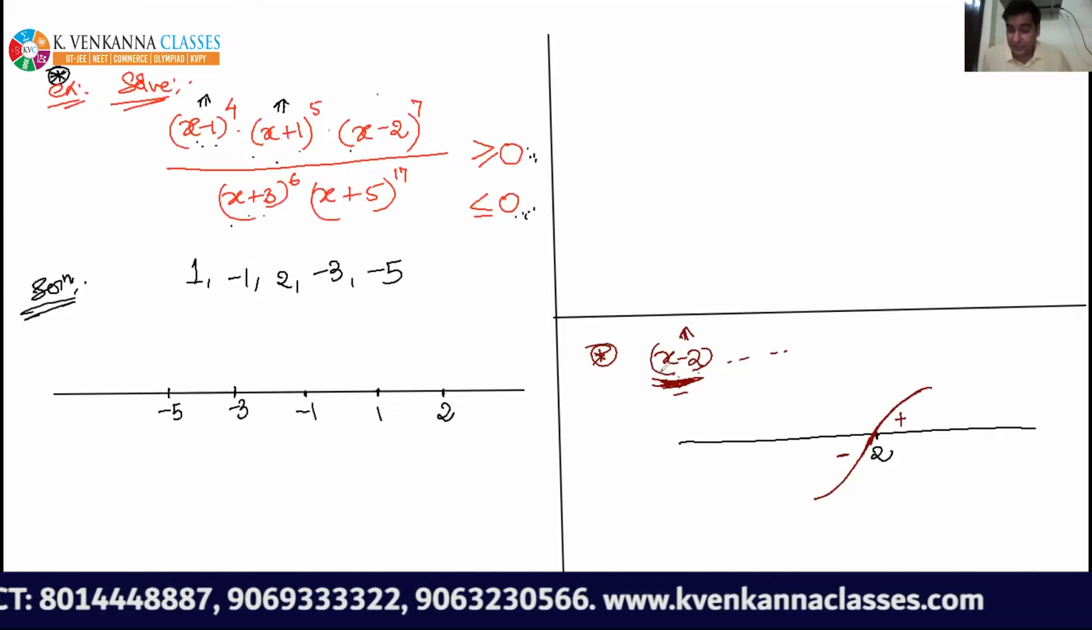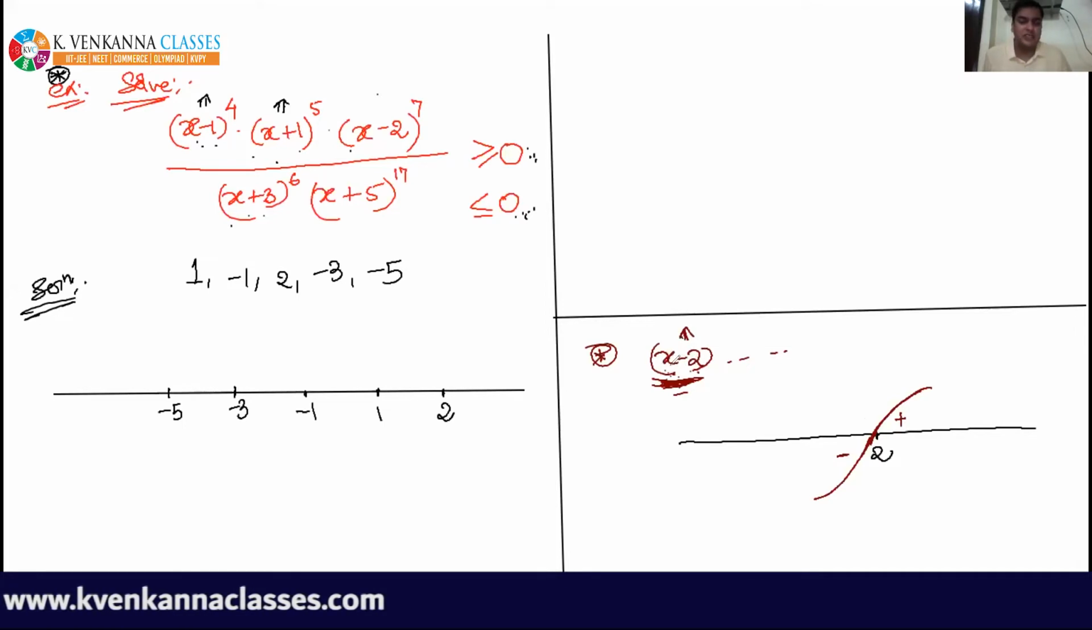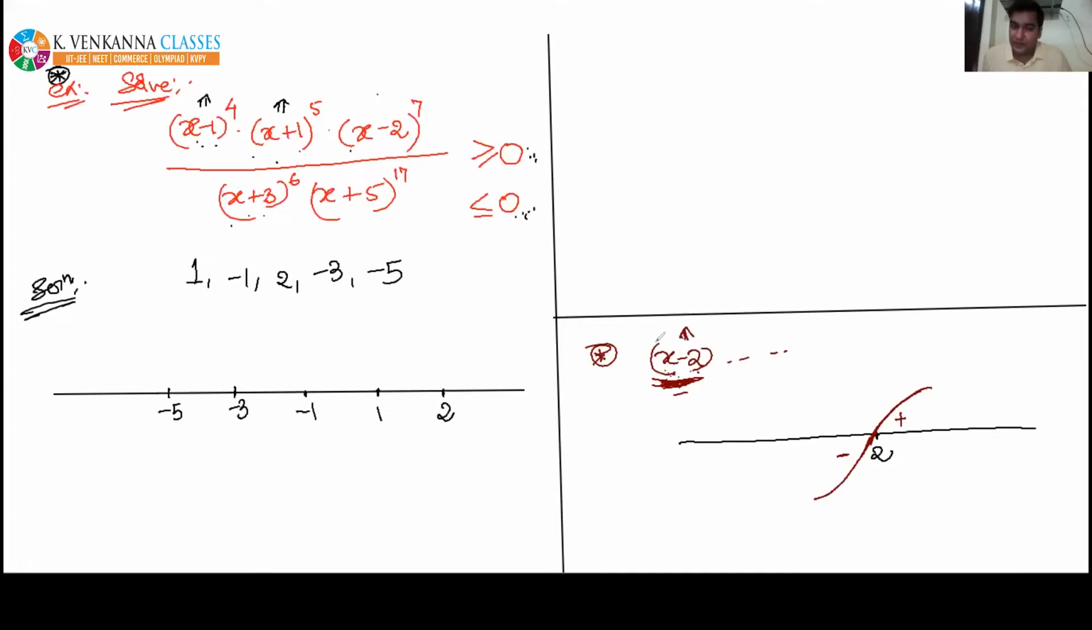Listen again. If x is greater than 2, for example 3, 4, 5, etc., then I can say this x minus 2 is positive. If x minus 2 is positive, then the wavy curve will lie above the number line. So if x is greater than 2, then x minus 2 is positive, and hence the wavy curve will lie above the number line.